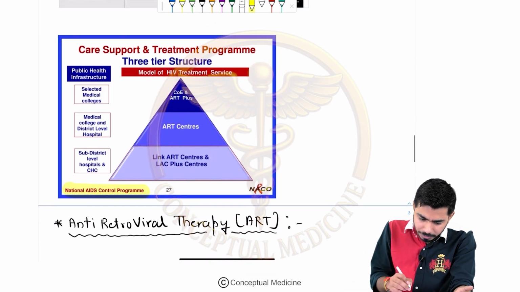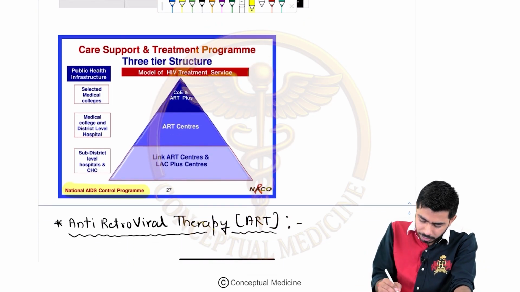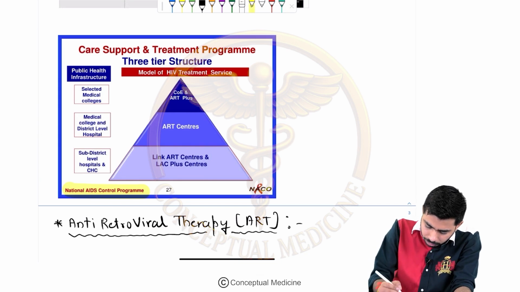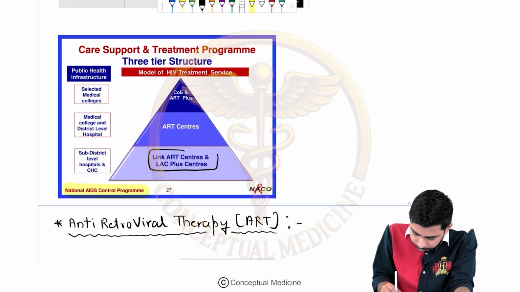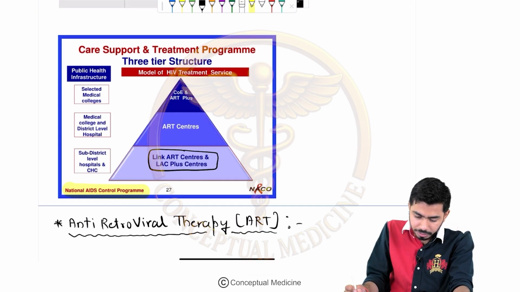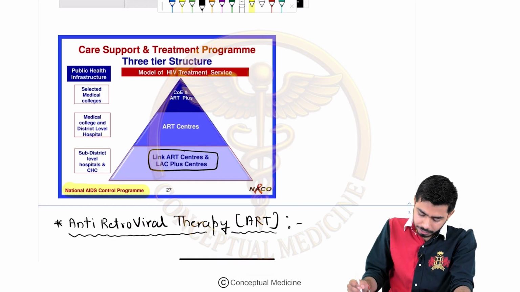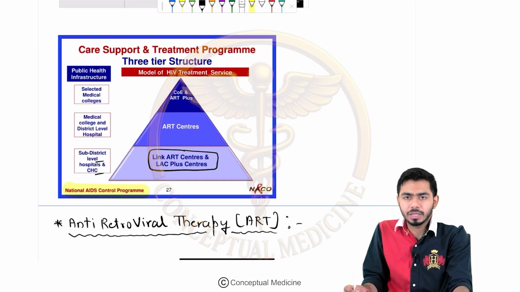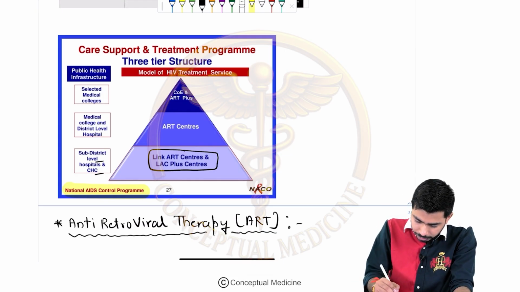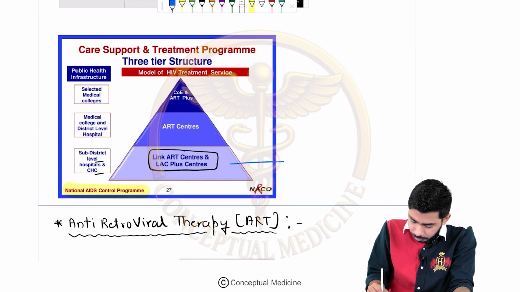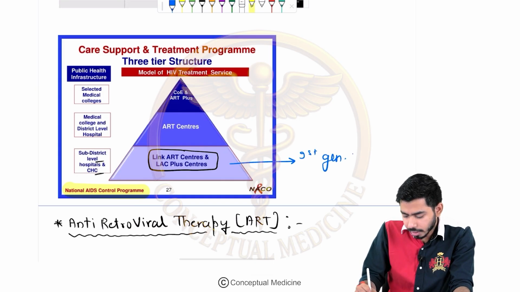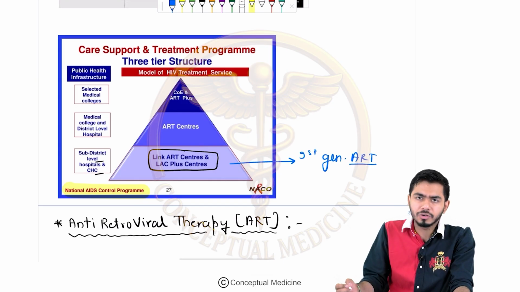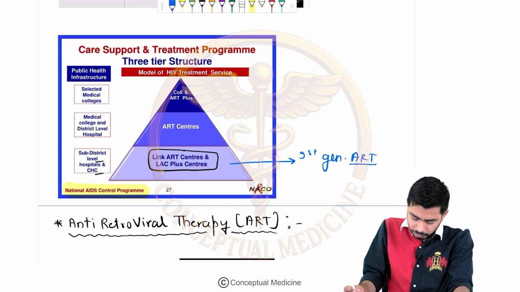So here also, at the very first level, we have the link ART centers, that is the antiretroviral therapy centers, and the LAC plus centers, right? They are present at the sub-district level hospital and the CHC, and here they are providing first generation antiretroviral therapy. I will talk about what drugs we are giving, for example.